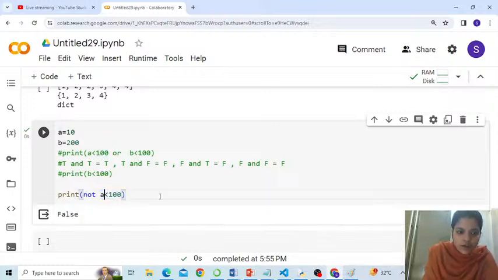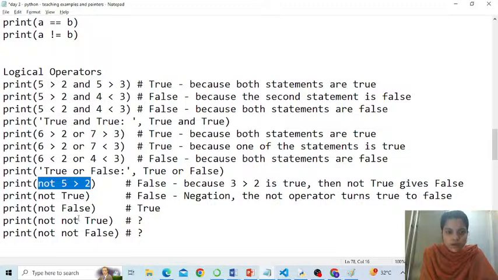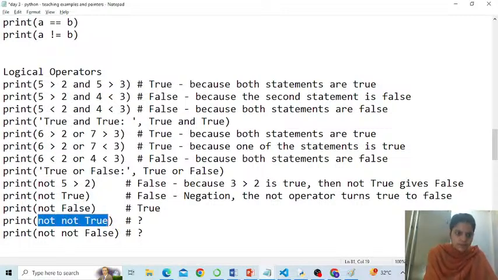Okay? So what if I write like this? Is A greater than 100? Sorry, 10 is not greater than 100. Do you see? Yeah, 10 is not greater than 100. So this is false. But not of false is going to return me true. Is that okay? People, take it. So not of true, this is false. Not of false, this is true. Friends, any answer? What about this one?